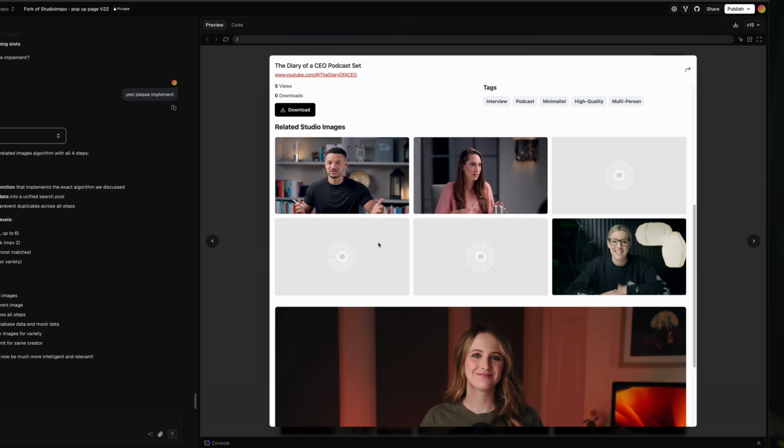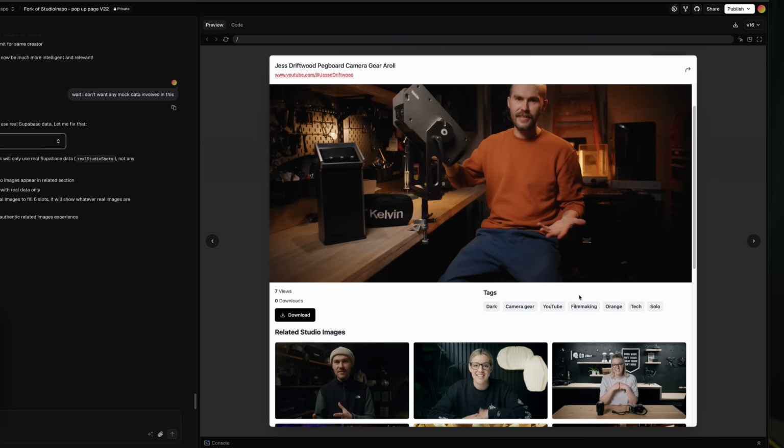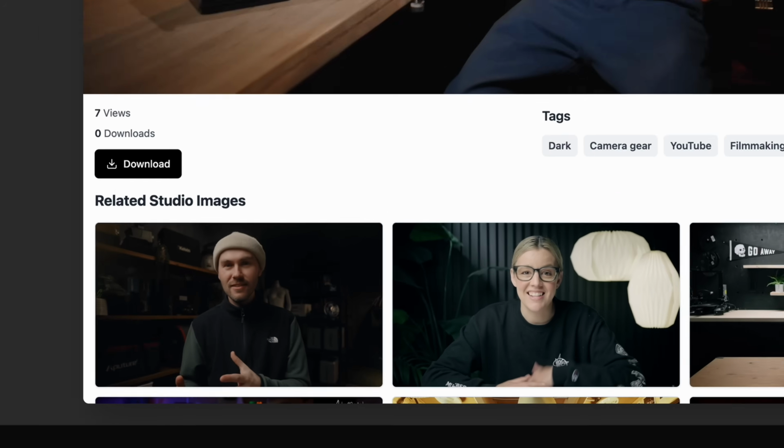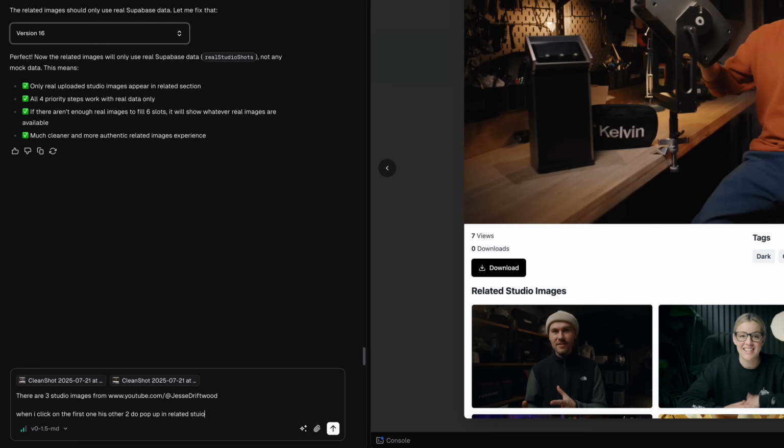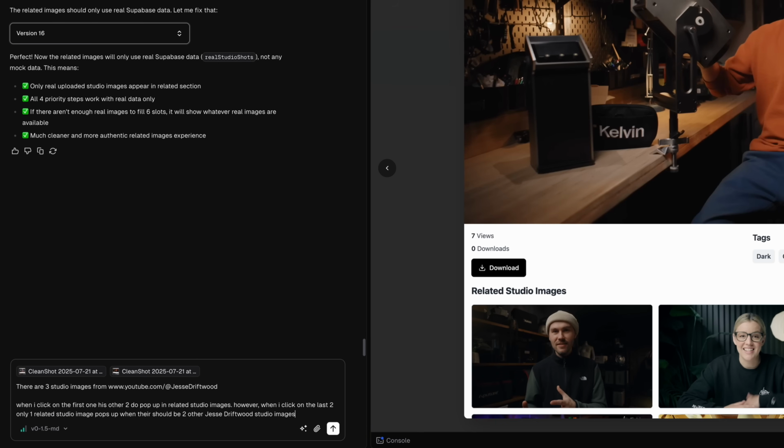It kind of worked. It's good to start seeing images actually down there, right? But I still have mock data, so I still have a lot of data that isn't real. I don't like that we're mixing that with images, so I need to tell it to just get rid of all of that. Okay, if you see here, I'm clicking on one Jesse Driftwood image and it's only popping up one related image when I know he has 2 other ones. So, okay, we're going to just tell it that.